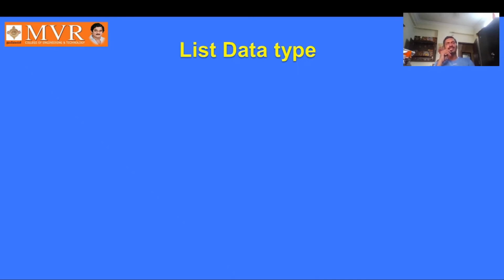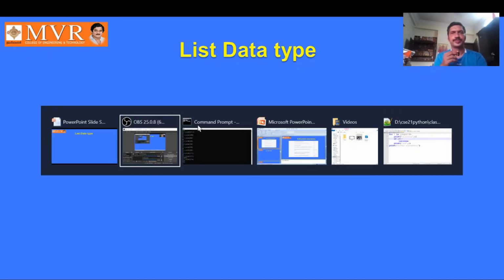List data type means a collection of values. We can represent a collection of items using the list data type. The list items can be specified within square brackets: square bracket, 23, 43, 53, square bracket close. This is the list. All the items in the list need not be of the same type. One may be an integer, one may be a float, one may be a string. Any heterogeneous items are allowed.